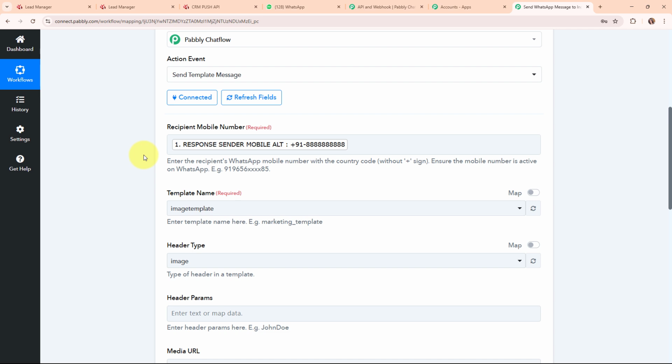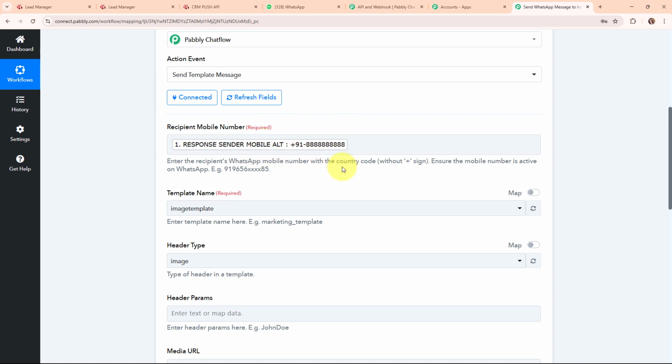But before moving forward, let's read the instruction that says: enter the recipient's WhatsApp mobile number with the country code without plus sign. Ensure the mobile number is active on WhatsApp. So you can see it says we need to enter the WhatsApp mobile number with the country code but without plus sign. And here you can see our phone number contains a plus sign. So now we need to delete this plus sign, or you can say we need to separate this plus sign from our phone number.